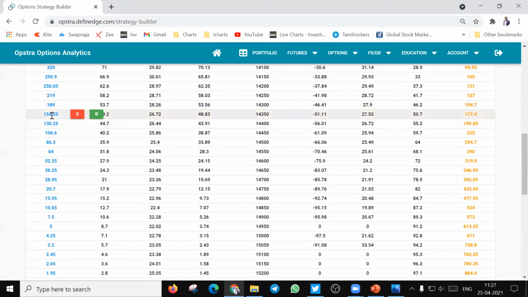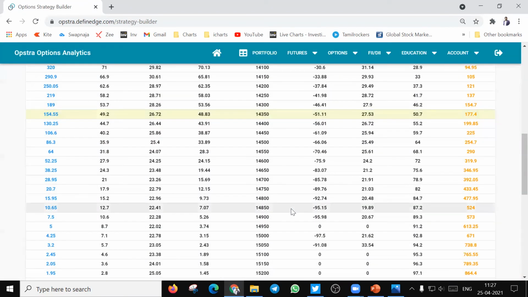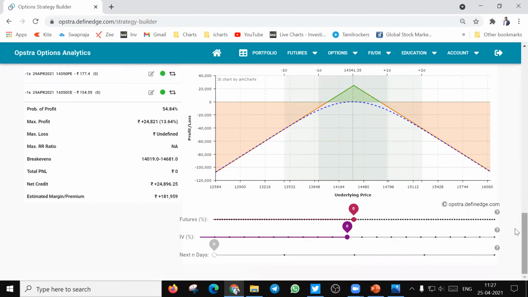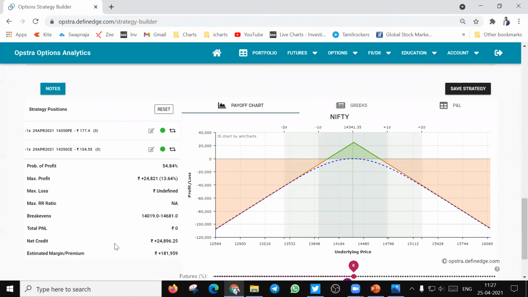Similarly, you can go to the call option premium, select sell, add the quantity as 1 or 2, however much as per your capital, and you can have a look at the payoff chart, which looks like this, and the profitability details. The probability of profit in this case is about 54.84%, and the maximum profit which this strategy can give you is up to 24,821, and the maximum loss, as usual in terms of option selling, is always undefined.